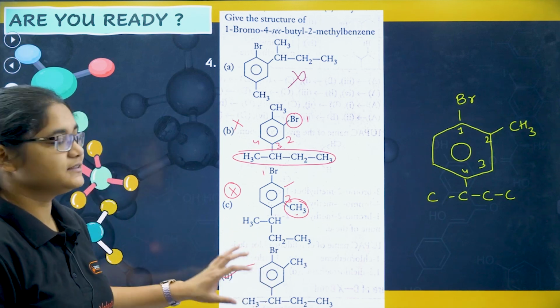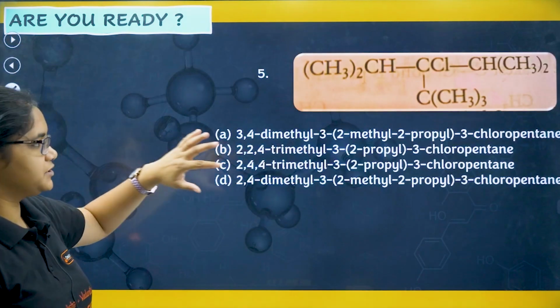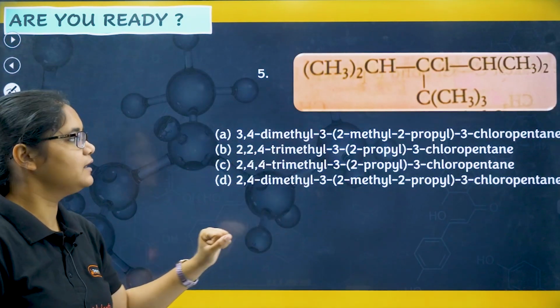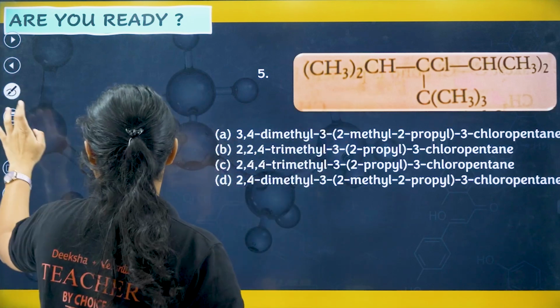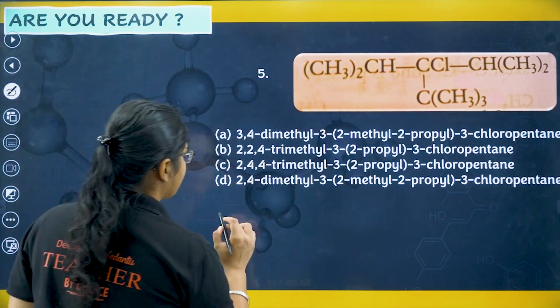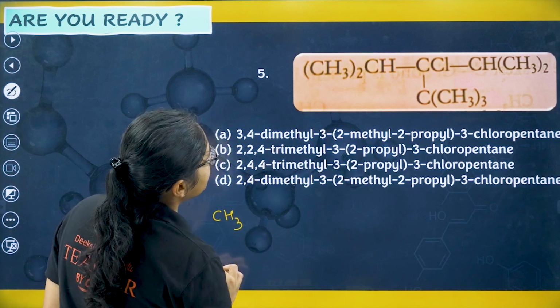the correct answer here. Moving to the fifth question, the last question of this particular segment, you have to name this one. So I have a compound like this, CH3 whole 2.